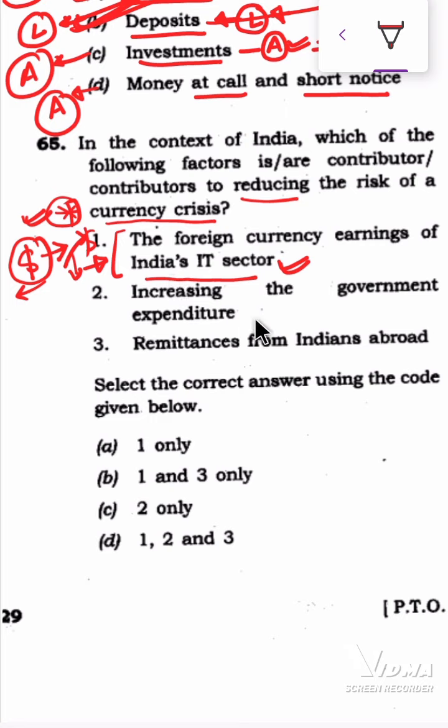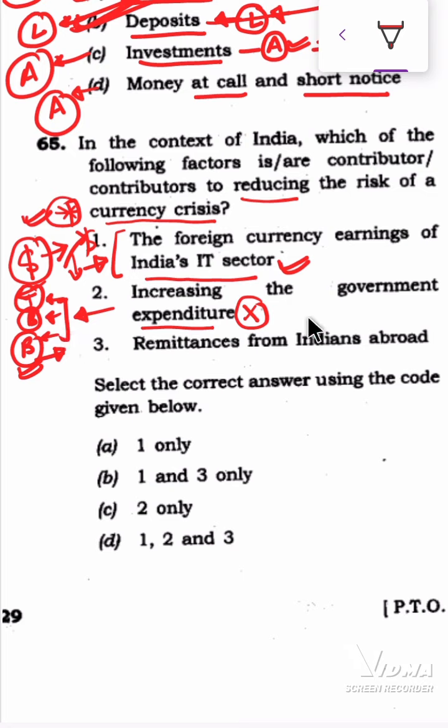The second statement is increasing government expenditure. This is not right, because when the government spends, there are three ways through which it can fund its expenditure. One is by taxing people, one is by borrowing domestically, and one is by borrowing from abroad. When it borrows from abroad, it has the exchange rate risk, because suppose one day your rupee to dollar exchange rate goes very high, then the government has to pay a lot of rupees for every single dollar.